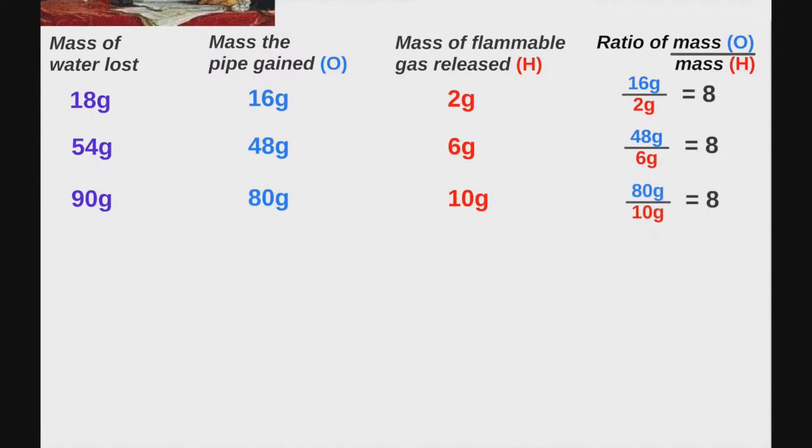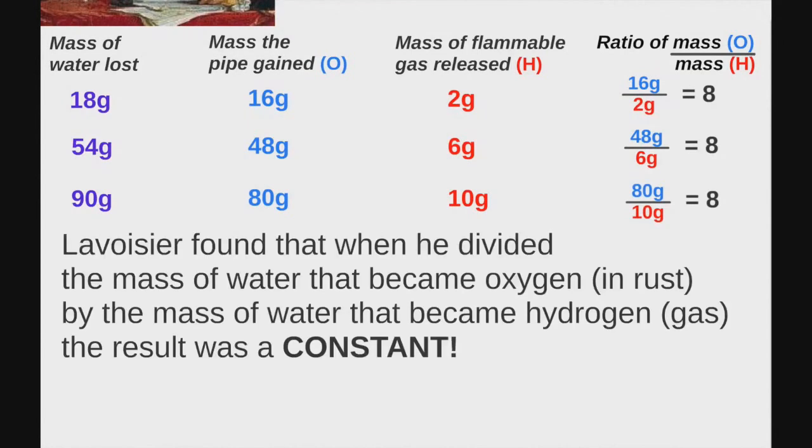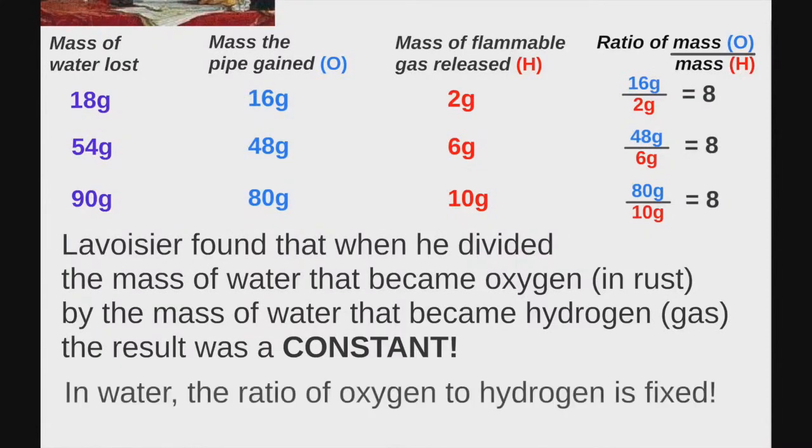So Lavoisier noticed that when he divided the mass of water that became oxygen in rust by the mass of water that became hydrogen as a gas, the result was a constant. So he concluded that in water, the ratio of oxygen to hydrogen is fixed. It is a constant of proportion.